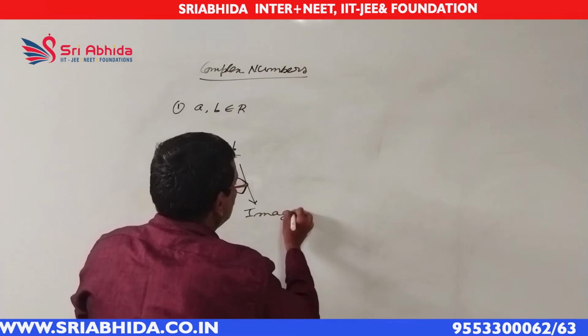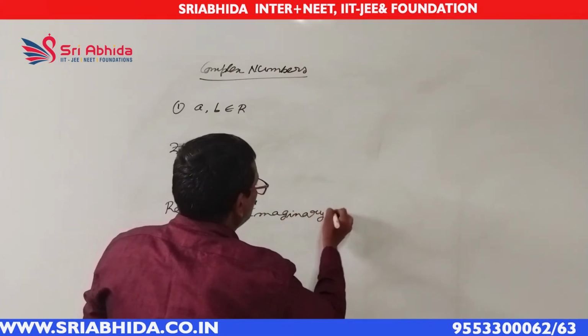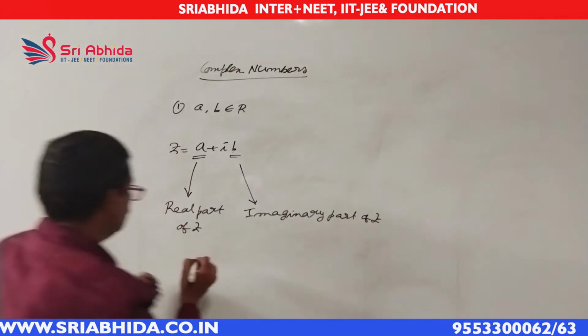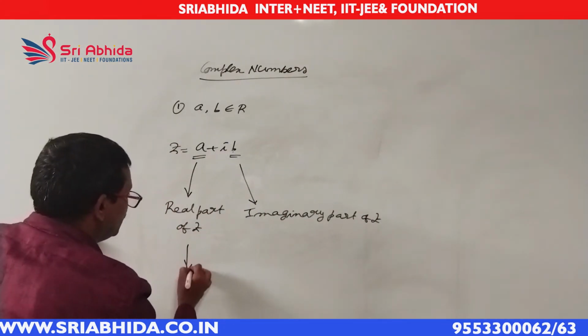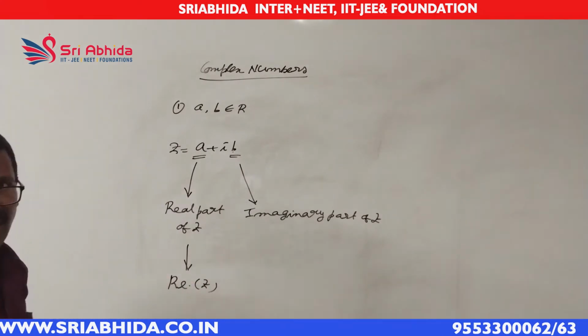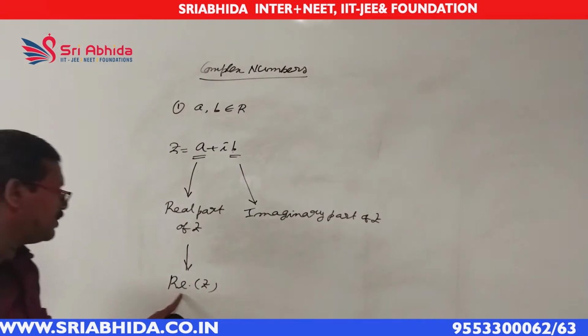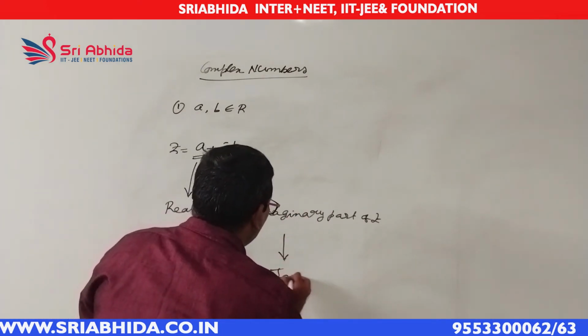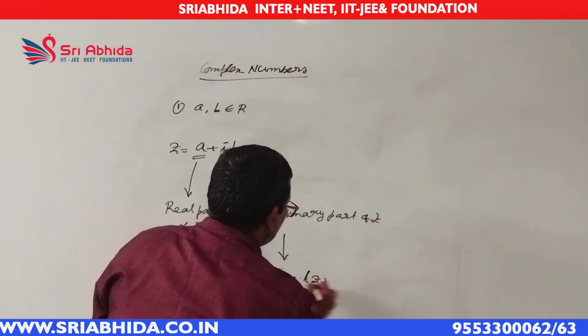We represent the real part of z simply as Re(z). We write it as Re(z). Re stands for real part. We write the imaginary part as Im(z). Im stands for imaginary part. So every complex number will have two parts, real part and imaginary part.